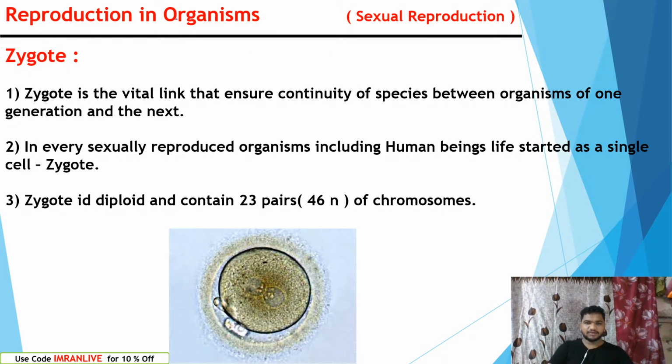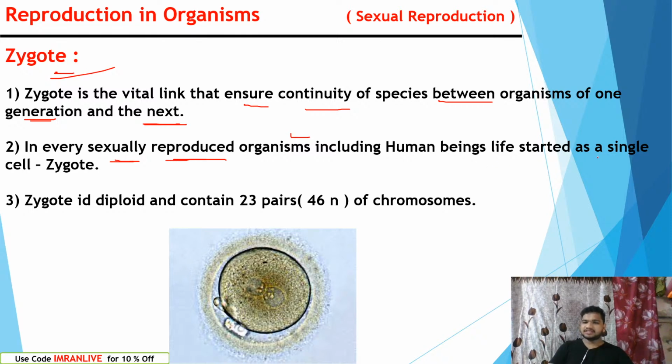Zygote. Let's understand deeply about the zygote. Zygote is the vital link that ensures continuity of species from one generation to the next generation. That is very simple. The zygote is the link which forms from one generation to the next. How? Generally, in every sexually reproduced organism, including human beings, of course, we are also sexually reproduced by our parents.